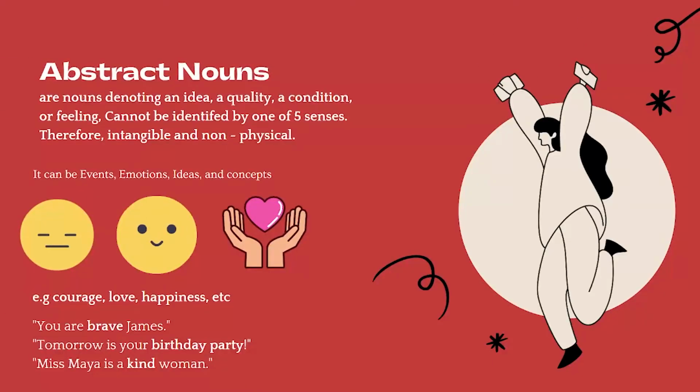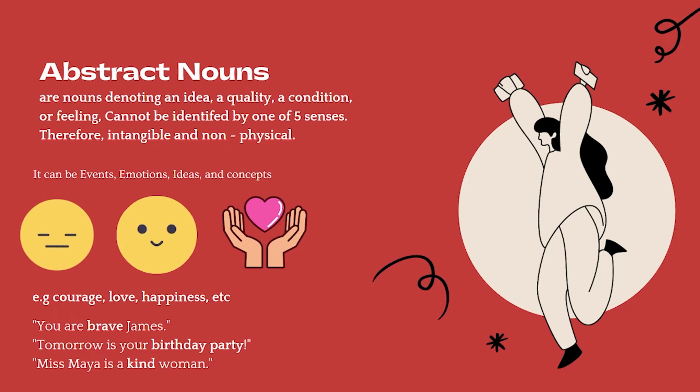Then how about abstract nouns? Well, abstract nouns are nouns denoting an idea, a quality, a condition, or a feeling. They cannot be identified by one of the five senses, therefore intangible and non-physical. They can be events, emotions, ideas, and concepts like courage, love, happiness, sport festival, or a lot more.